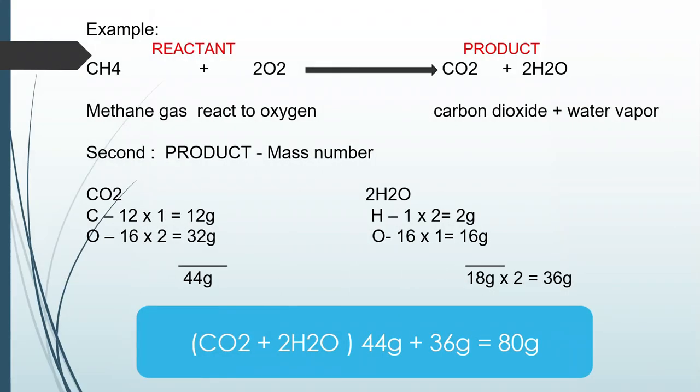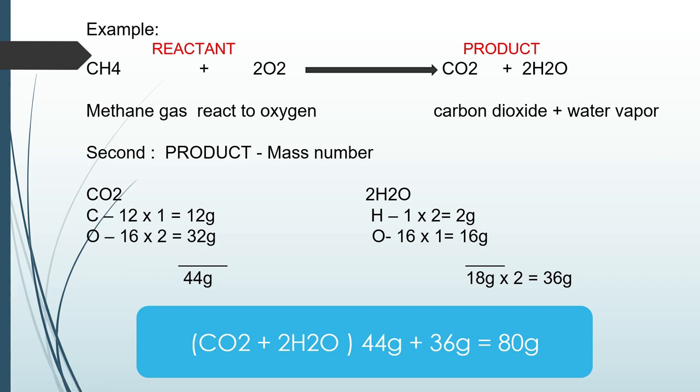So, yung product po natin ay ang carbon dioxide at dalawang water vapor. Ang carbon dioxide po may isang carbon, dalawang oxygen. So, ang carbon po may atomic mass po na 12. So, times 1 lang po natin. So, we get 12 grams. Yung oxygen is always 16 times 2, 32 grams. And we add 12 plus 32 is 44 grams. So, ang total mass po ng carbon dioxide is 44 grams.